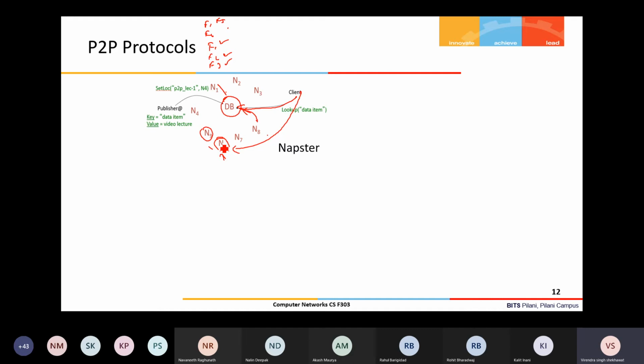This protocol is called Napster. We can see here that the central database is a bottleneck basically, and it is also a single point of failure. If this DB is down, then your entire network is down, right? You are not able to locate the content. It is also a single point of performance bottleneck, because as the number of files increases and everybody is contacting this single place, there will be a significant delay observed by the clients in getting the information about the files. This is because of the central component where the information is stored.